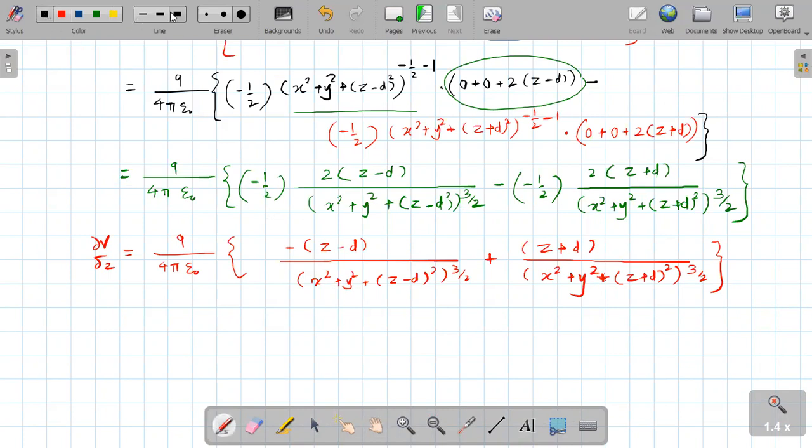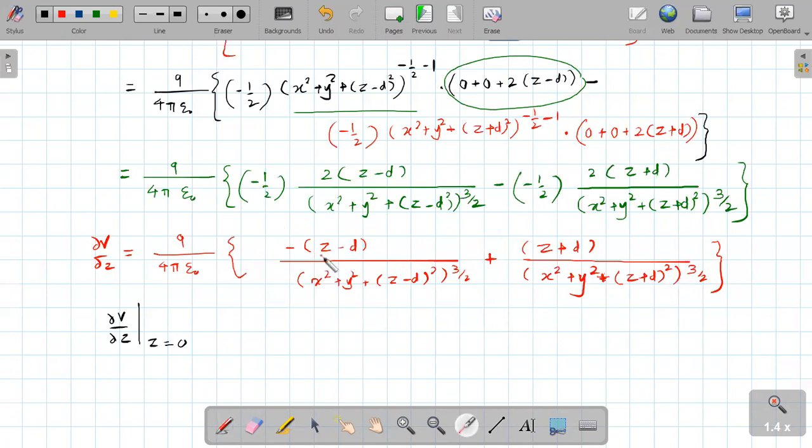Now I will write: therefore, del v upon del z at z equal to 0 means, put the value of z equal to 0 in this entire equation.